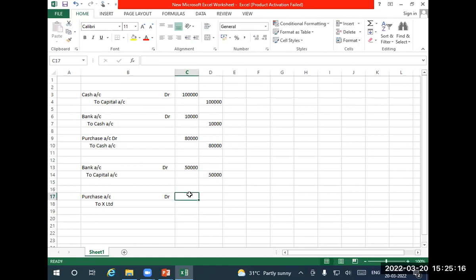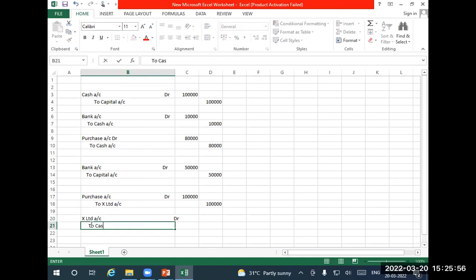Purchases were done from X Limited for rupees 1 lakh. Cash paid to X Limited: the entry is X account debit to cash.